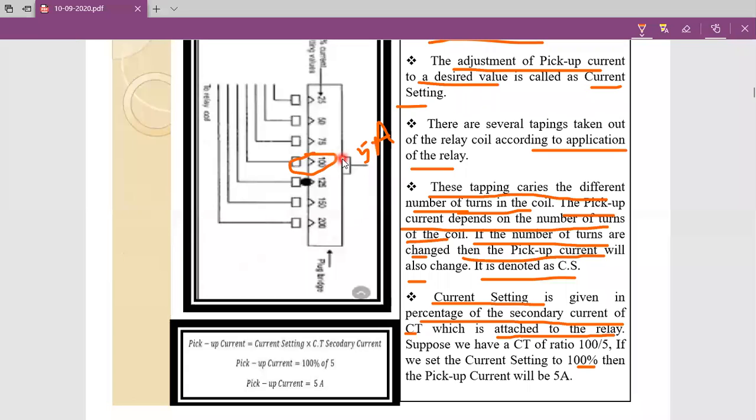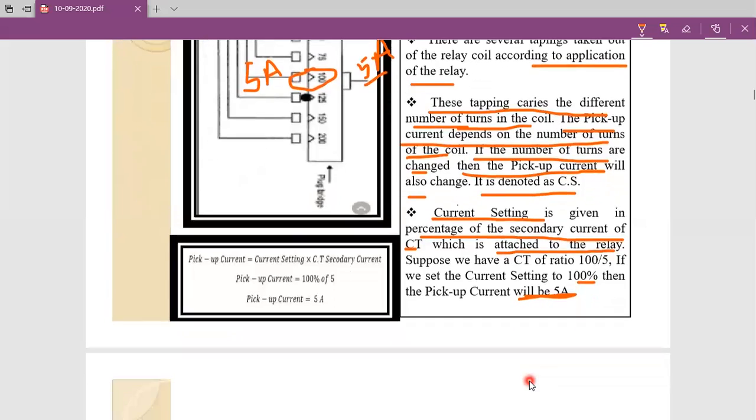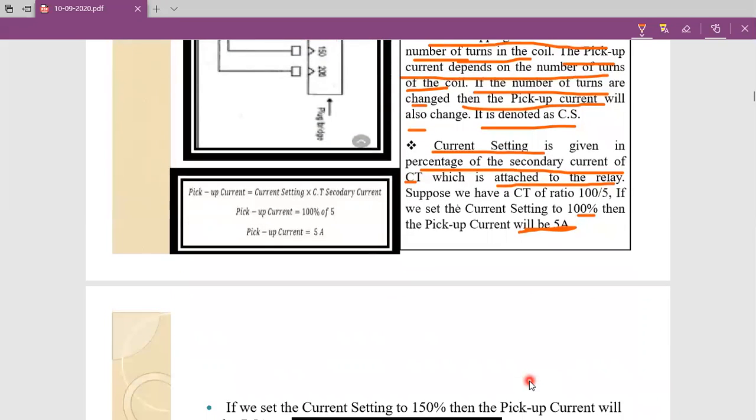Okay, so in that way. Here the secondary current of the current transformer is, for example, 5 amperes, and the current setting is equal to 100%. In that case, the relay coil current is equal to 100% of 5, which is nothing but the pickup value. So the pickup value is 5 amperes. Please keep these things in mind. These are very, very important while solving problems. We need to remember these things.